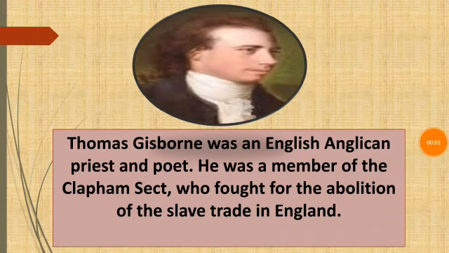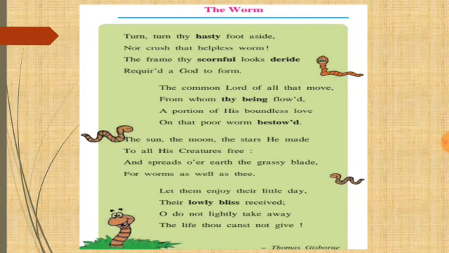Now, this poem, The Worm, is written by the poet Thomas Gisborne. Thomas Gisborne was an English Anglican priest and poet. He was a member of the Clapham sect who fought for the abolition of the slave trade in England. Now, we will move on to the poem reading.